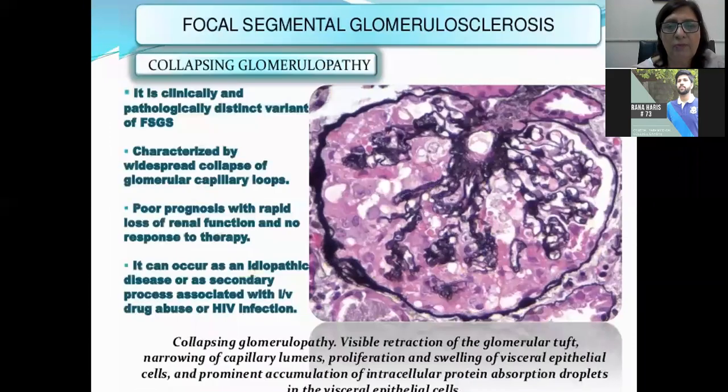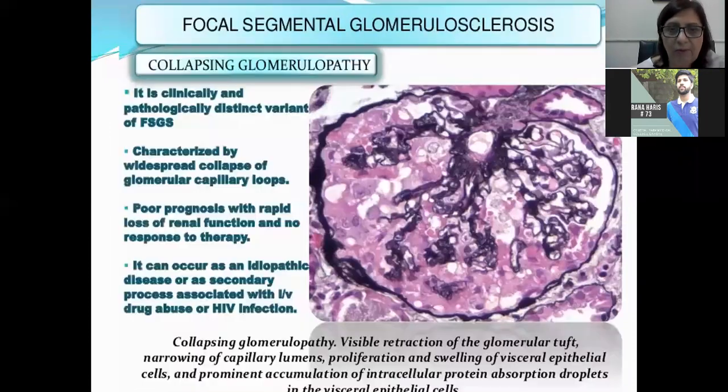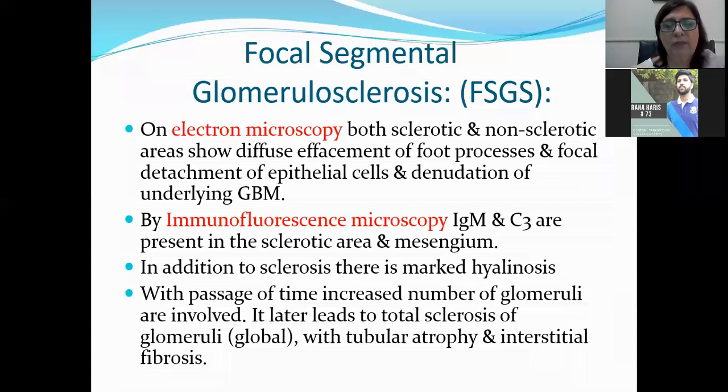Or glomerular basement membrane. And by immunofluorescent microscopy, you can see IgM and C3 deposits which are present in the mesangium as well as in the sclerotic areas. Okay, so these are the morphological changes by electron microscopy, immunofluorescent microscopy, and light microscopy, which I have explained earlier.